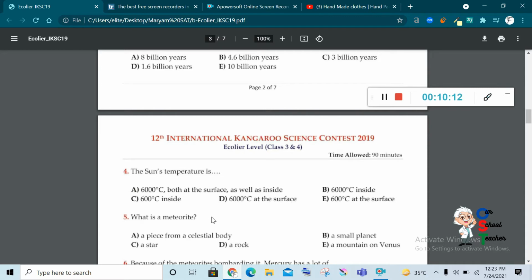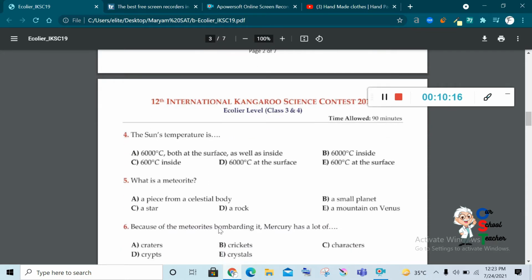What is a meteorite? We have discussed it, they are pieces of celestial bodies. You just keep a piece from a celestial body, a small planet, a star, a rock, a mountain on Venus. I think a piece from a celestial body. Got it? Now move on.